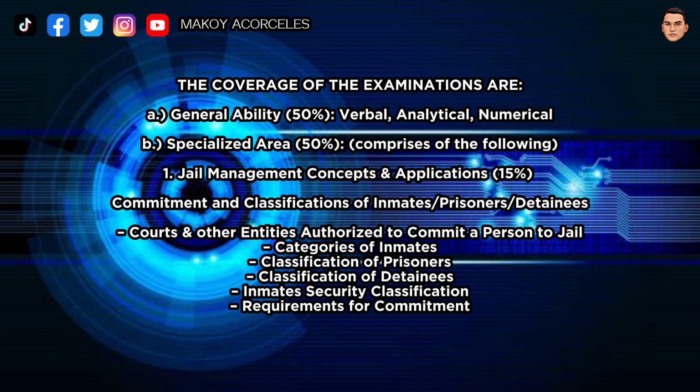The coverage of the examinations are: A. General ability, 50%: verbal, analytical, numerical. B. Specialized area, 50%, which comprises the following: 1. Jail management concepts and applications, 15%: commitment and classifications of inmates, prisoners, detainees, courts and other entities authorized to commit a person to jail; categories of inmates, classification of prisoners, classification of detainees, inmates, security classification, requirements for commitment.